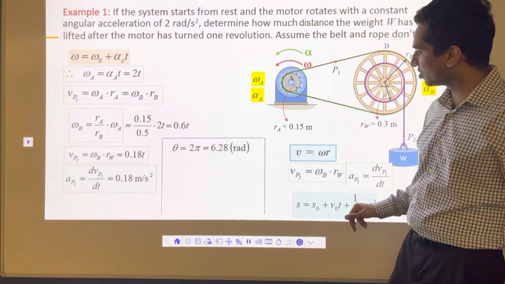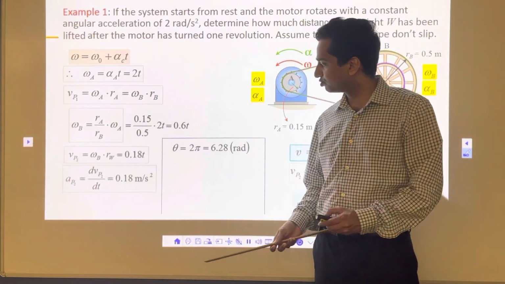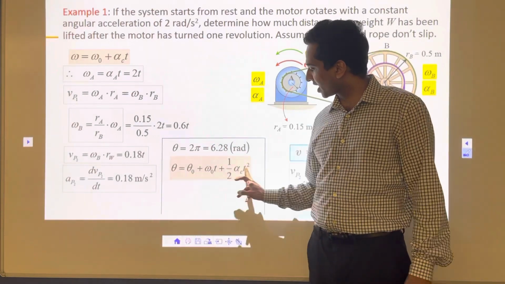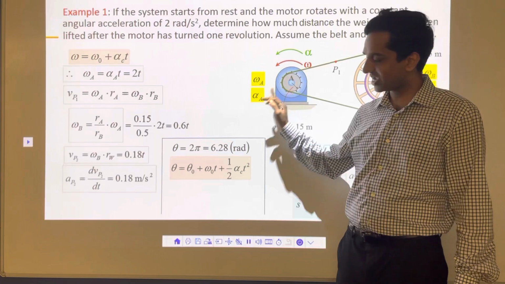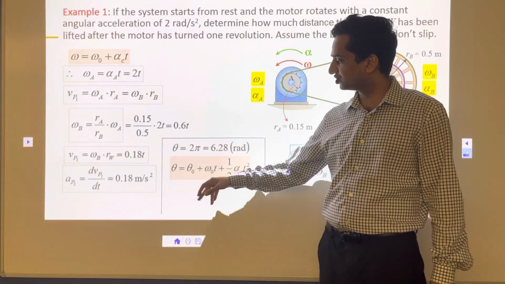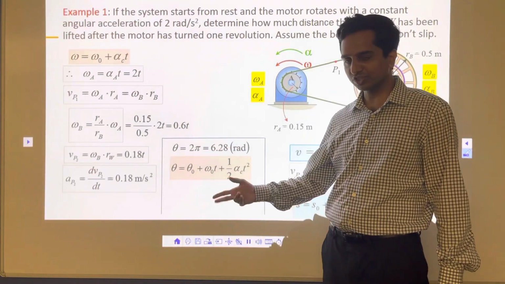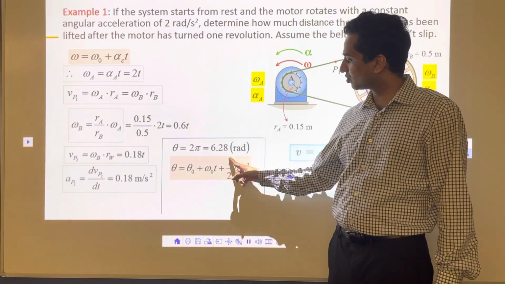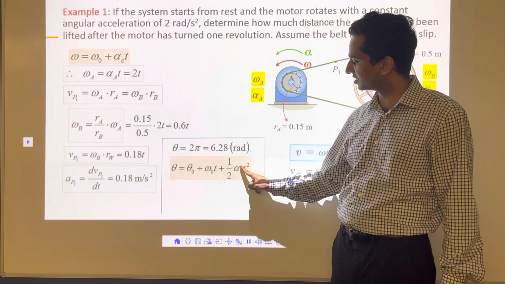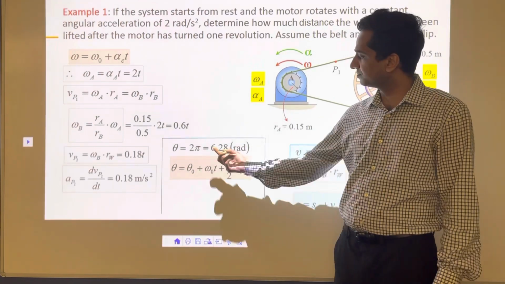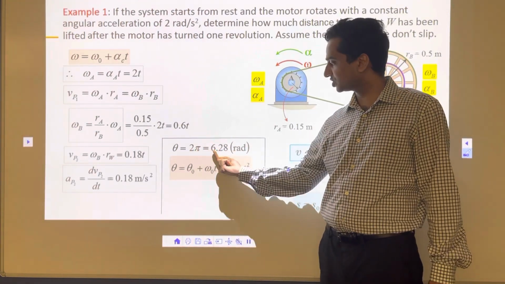So to find out the time required for one revolution, we are going to use this equation here. Total angular distance traveled by A is equal to initial angular distance, which is 0, starts from rest, initial velocity is 0, starts from rest, plus 1/2 angular acceleration t square, and that's what I'm interested in. I know one revolution is 2 pi radians or 6.28 radians.